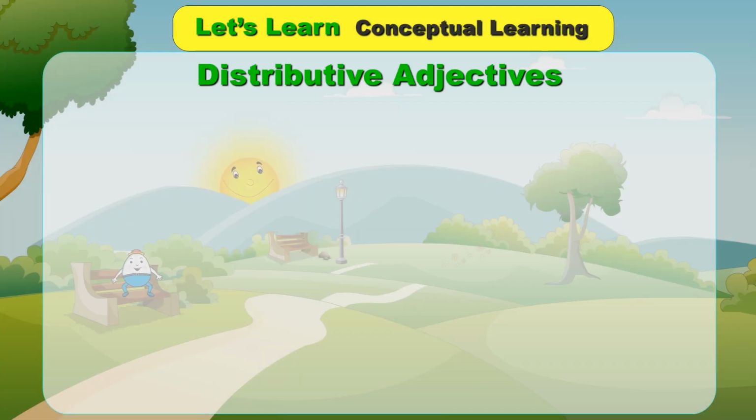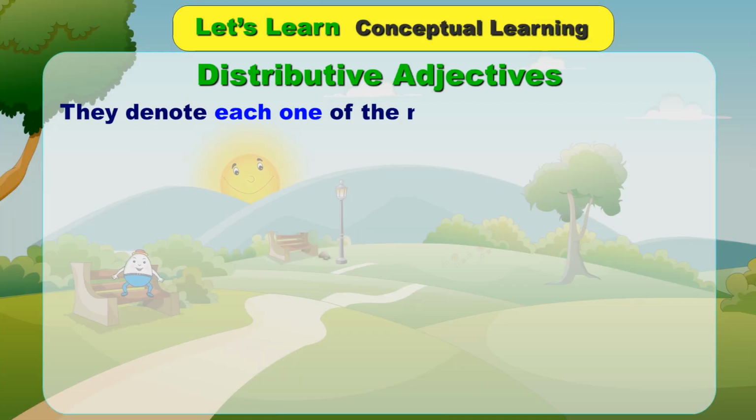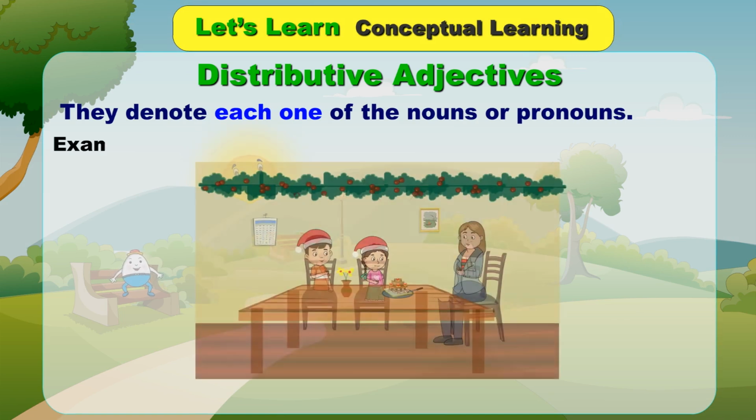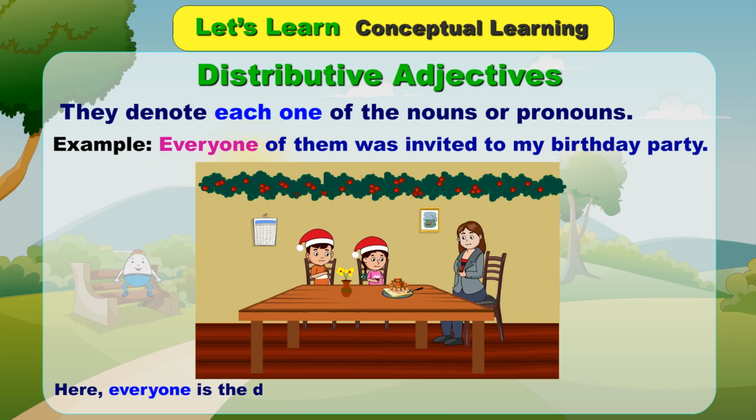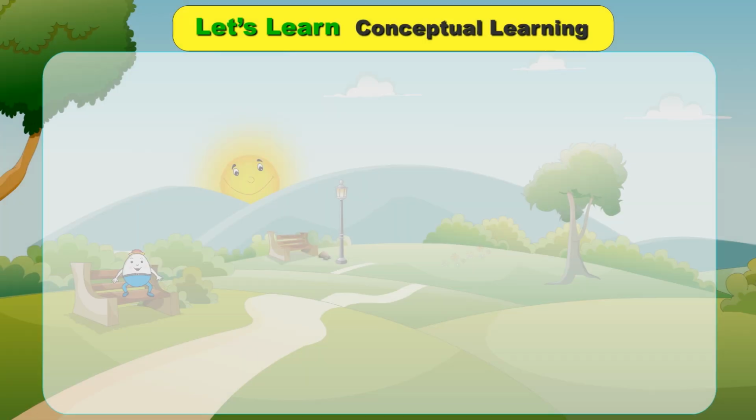Distributive adjectives. They denote each one of the nouns or pronouns. Example, every one of them was invited to my birthday party. Here, every one is the distributive adjective which denotes each of them.